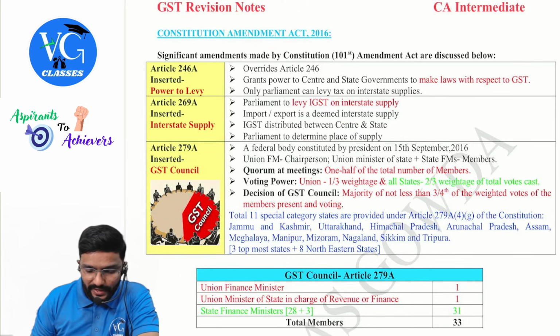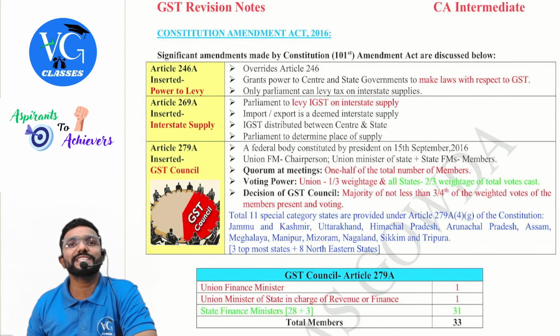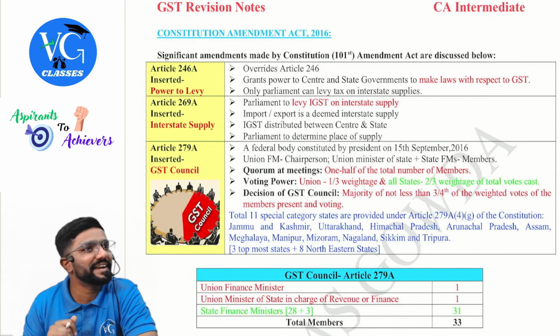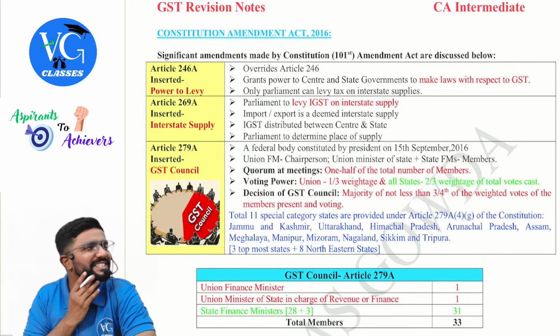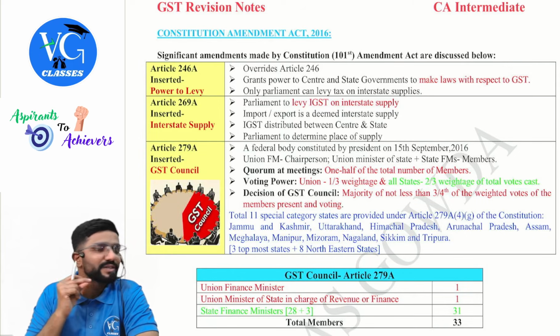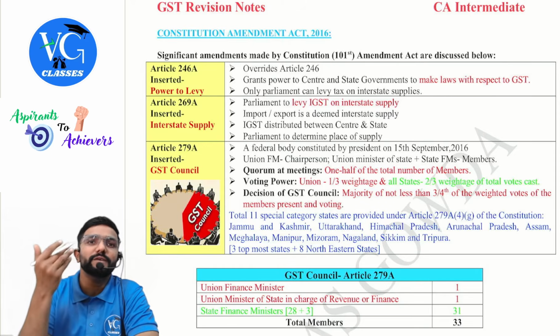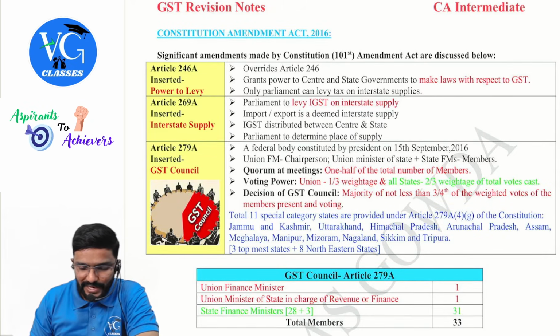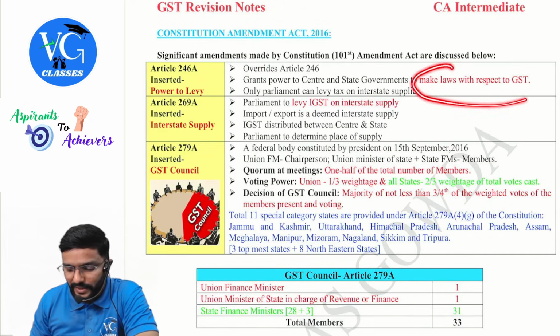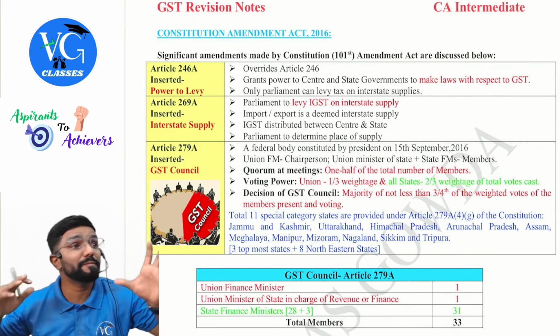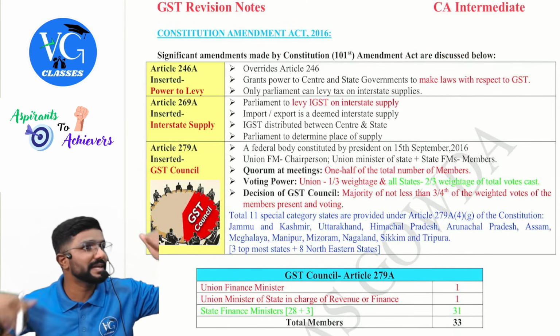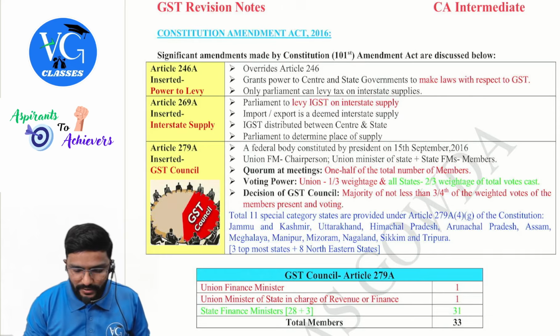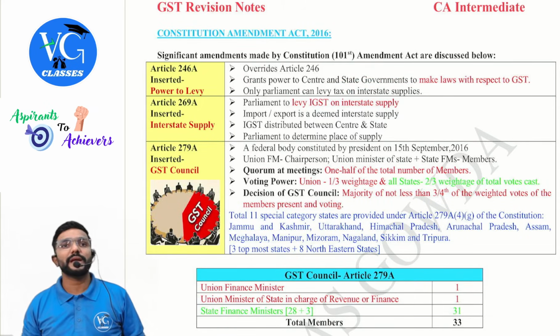So 246A overrides Article 246. Why will it override? Because in 246 nothing about GST is mentioned. Clear? So they're telling 246A will override 246. Next, it grants power to central and state governments to make laws with respect to GST. They are giving power to both the governments, central as well as state. Dual model. Only Parliament can levy tax on interstate supply.